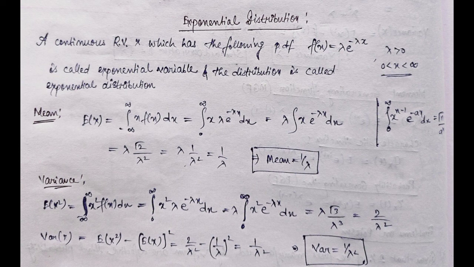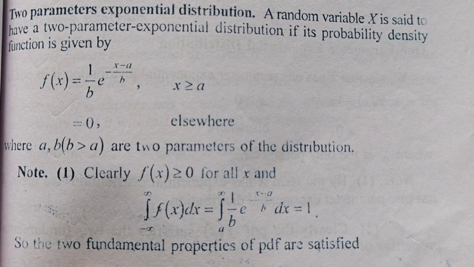So it is another kind of distribution which is used, though not as common as the Poisson or the binomial distribution. Here also we can calculate the mean and variance. The mean value comes out to be 1 by lambda, where lambda is the only parameter, and the variance comes out to be 1 by lambda square. This was the one parameter exponential distribution.